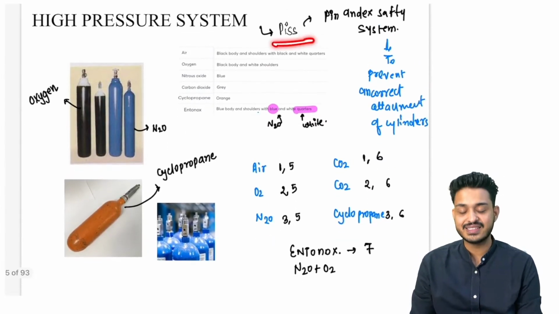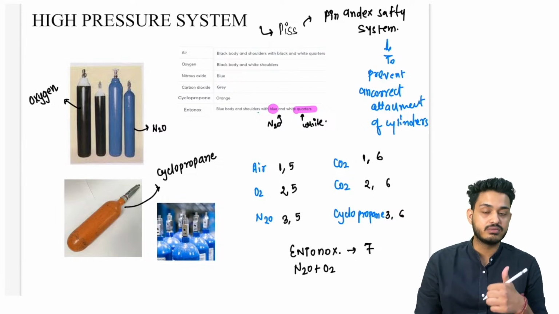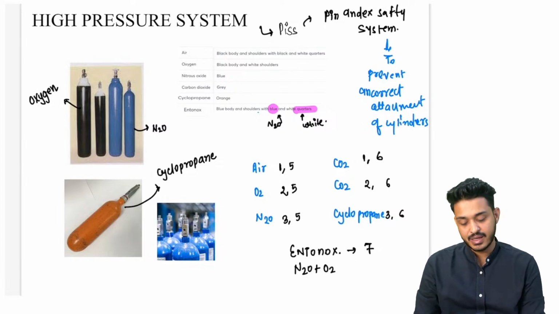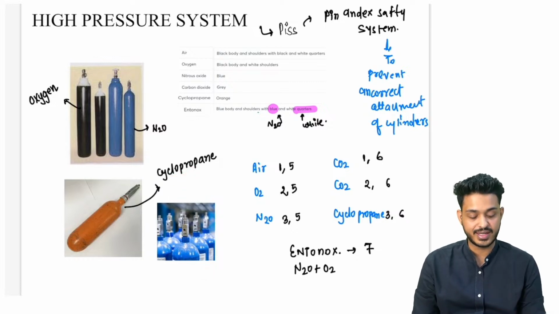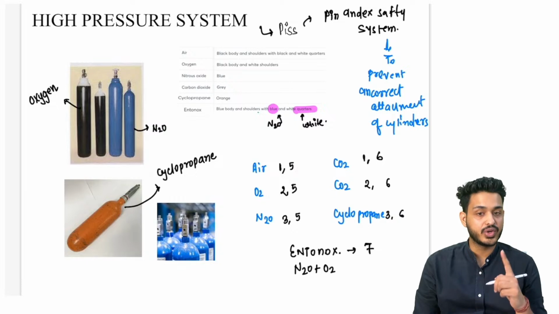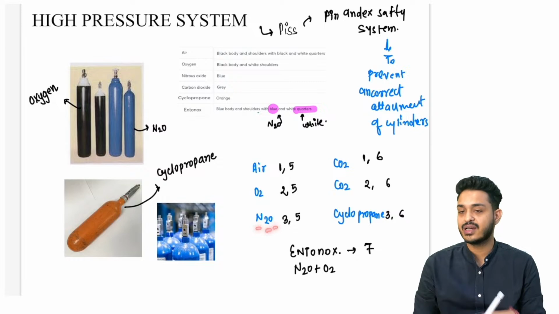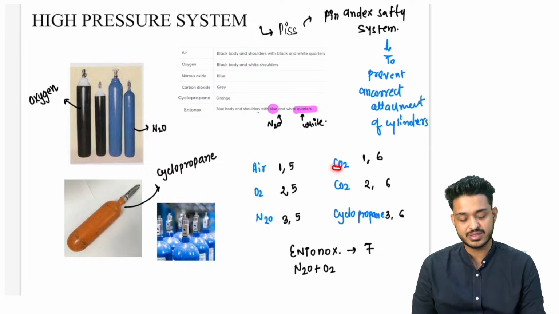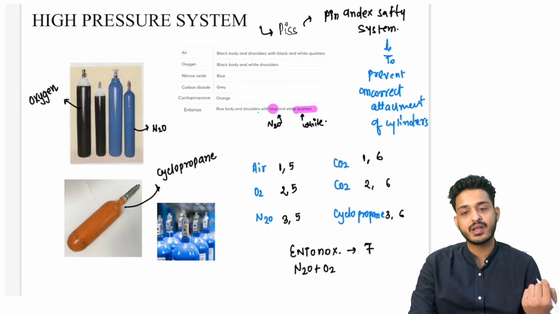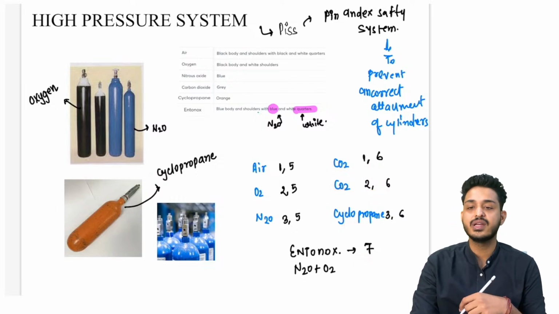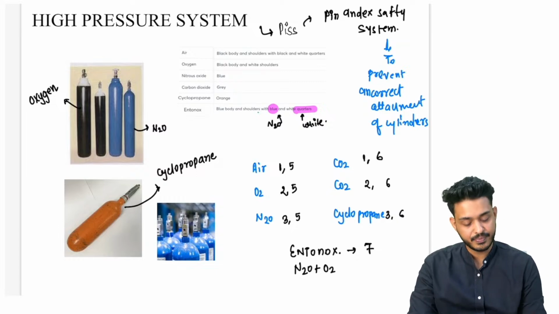So pin index safety system is going to be a part of high pressure system. Second thing, oxygen is going to be black and white. Okay, this santri is going to be orange, is going to be cyclopropane, and this blue is going to be nitrous oxide. Air ka pin index, air is going to be 1.5. Oxygen is going to be 2.5. N2O 1, 2, 3, that is going to be 3.5. CO2 is going to be 1.6. CO2 is going to be 2.6, and cyclopropane is going to be 3.6, and Entonox is going to be 7. 7 is going to be the pin index, right.